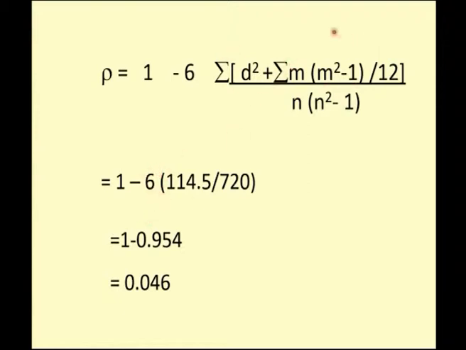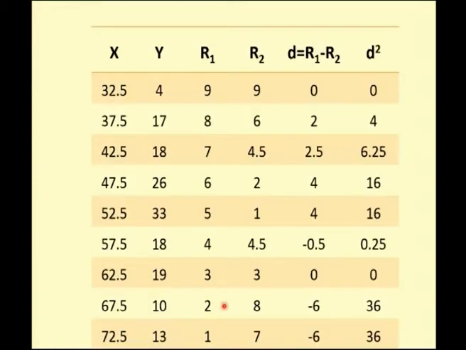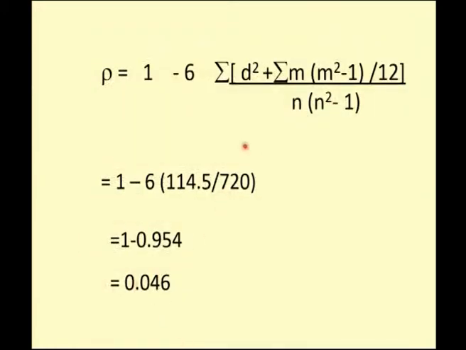So if I sum it, I have got 114.5, divided by the overall value, that is 720, that is n into n squared minus 1. N is the number of observations here. How many observations do I have here? I have 9, so 9 into 9 squared minus 1 comes to 720 here. So 1 minus 6 times this will give me this value, and if you see here, the correlation coefficient is 0.046, which is very little correlation.